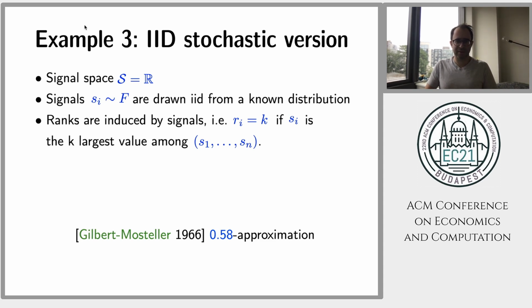So in that setup, the signal space is R. For every secretary, you have a sample S_i drawn IID from some known distribution. And the ranks are the ranks induced by the signals. So rank equals k if S_i is the kth largest value among S_1 to S_n. That also induces a random permutation. The ranks would be a random permutation, but they will be given by the S_i's, and you get to observe the S_i's.